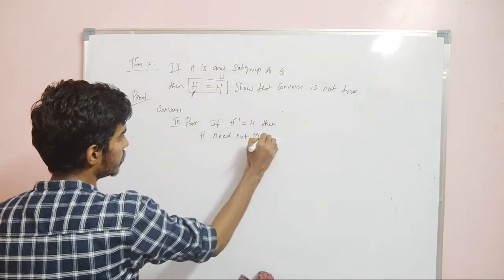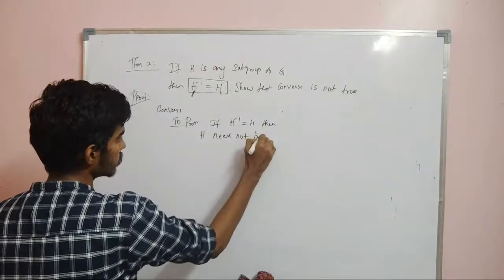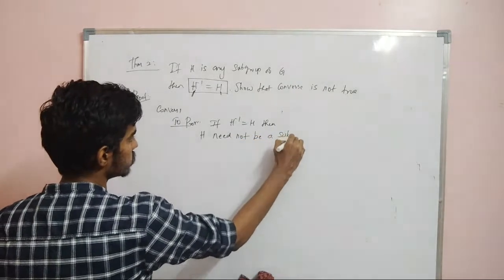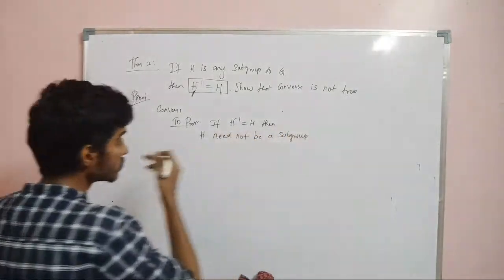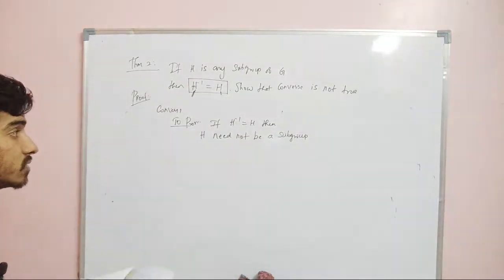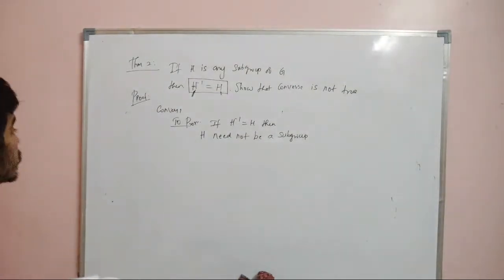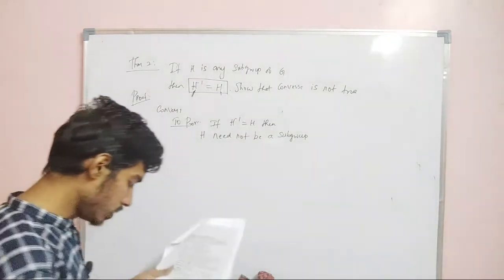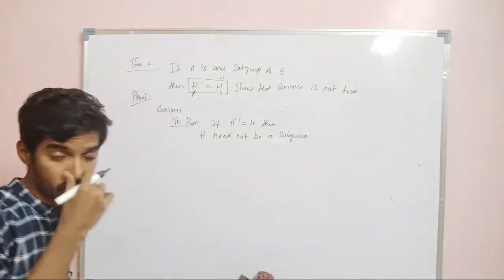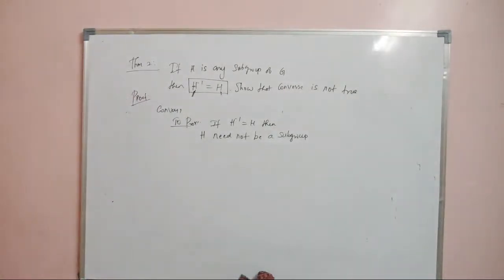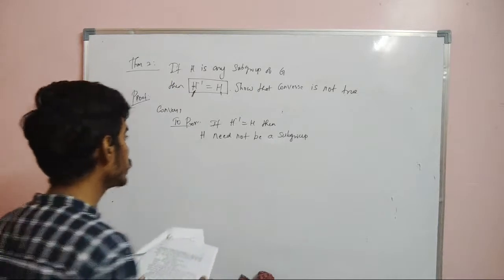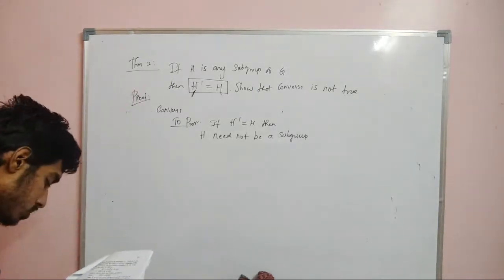Need not be a subgroup. This is the one we need to prove. If H inverse is equal to H, then H need not be a subgroup. Now whenever you have to disprove, we have to give a counter example. So we will give a counter example.